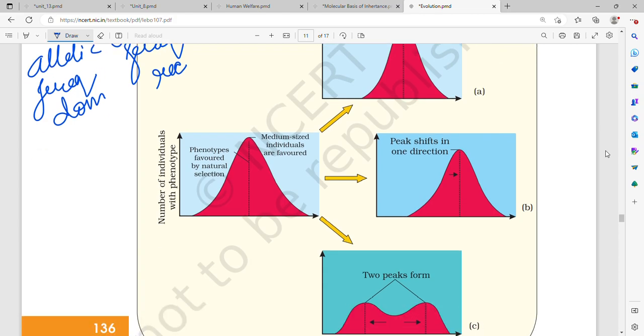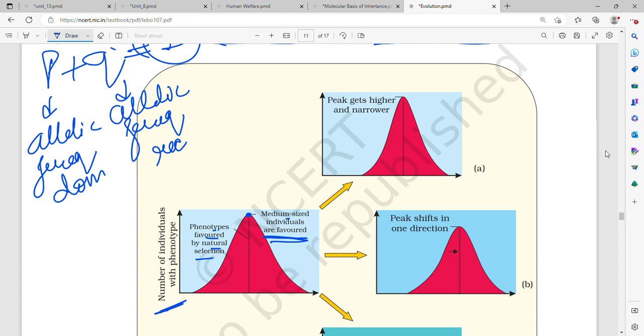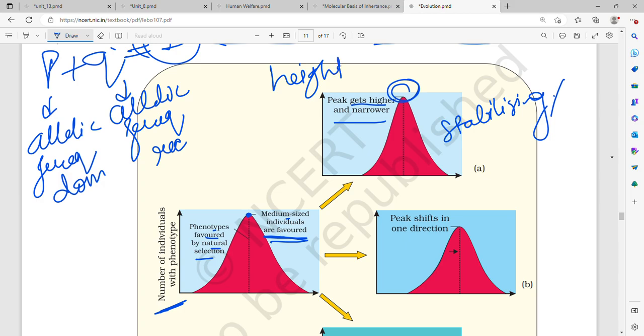Now for natural selection, this graph shows the number of individuals with a phenotype, and the phenotypes favored by natural selection. Medium-sized individuals are favored. In that we have A, B, C. First is your stabilizing graph in natural selection. Stabilizing is always the average: the peak gets higher and narrower. So average, or balancing, or stabilizing, for example the height or weight of individuals.